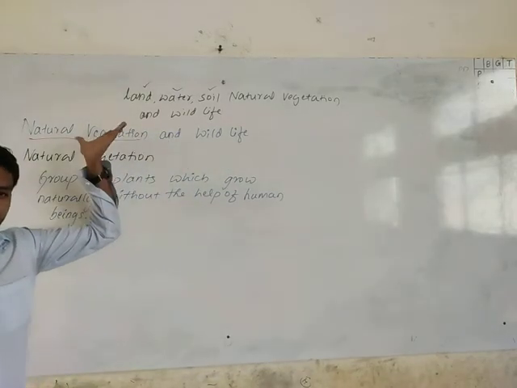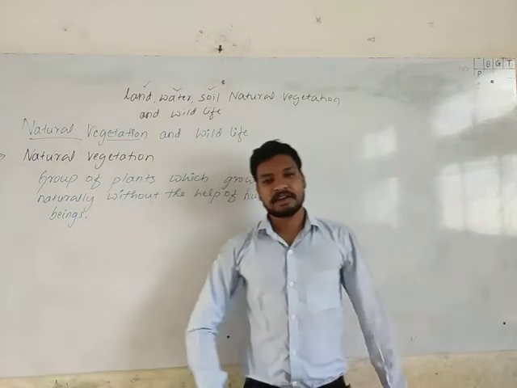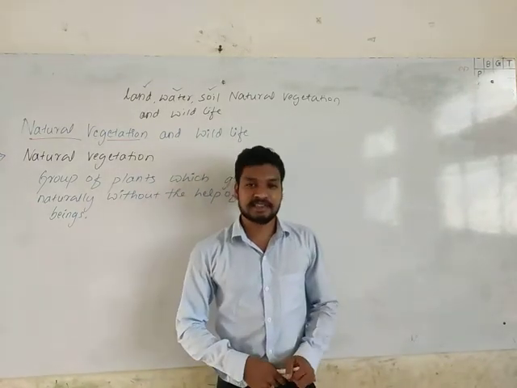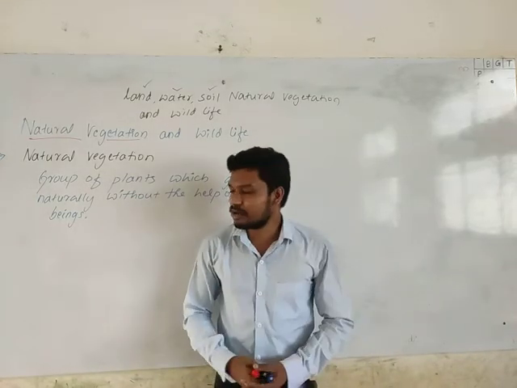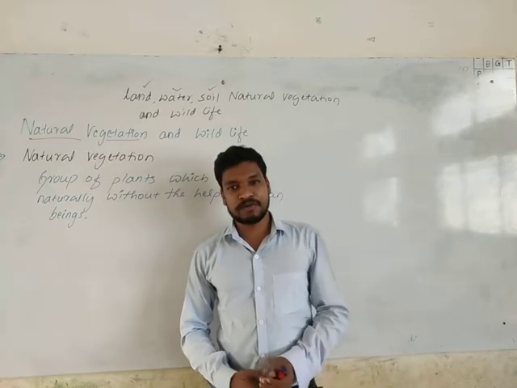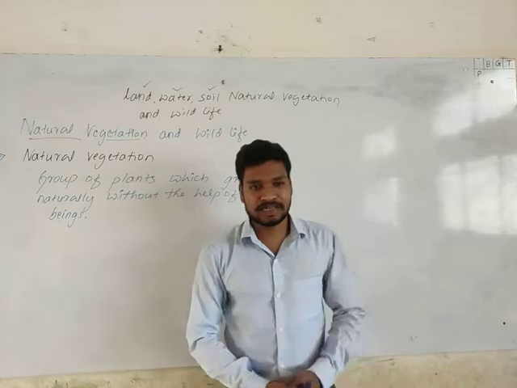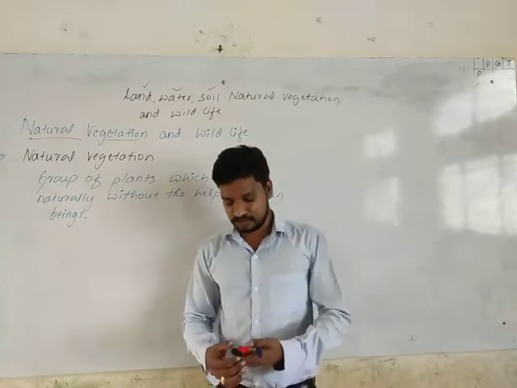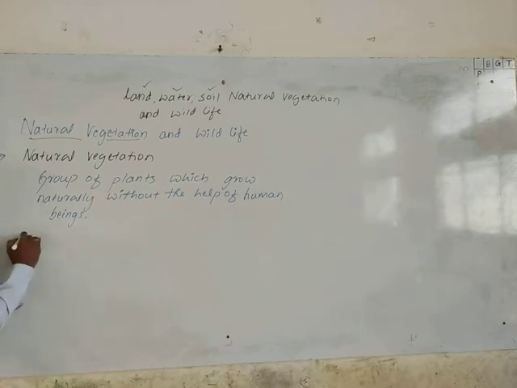So I hope you understood natural vegetation. For example, what are those natural vegetation? Yes, forest, grasslands, scrubs, tundra vegetation. These are all examples of natural vegetation. Forest grows naturally without the help of human beings. There is no need of adding water or pouring it manually. So that is about natural vegetation. Then wildlife.